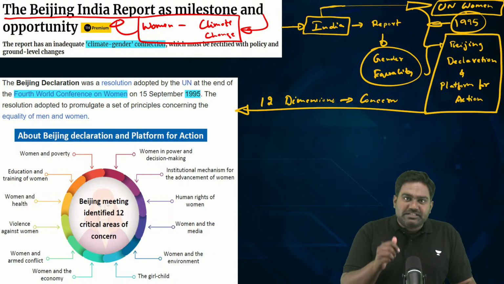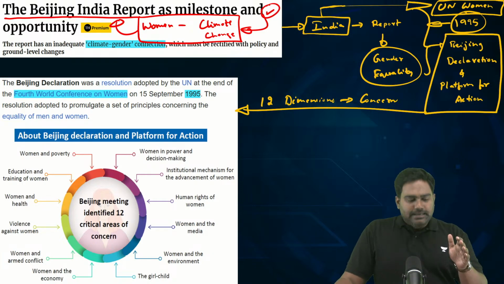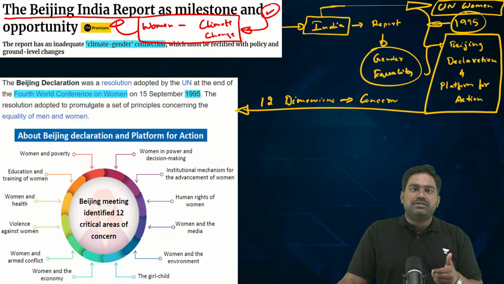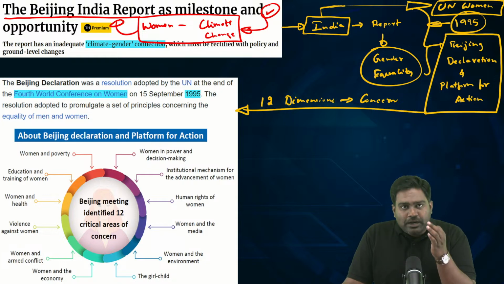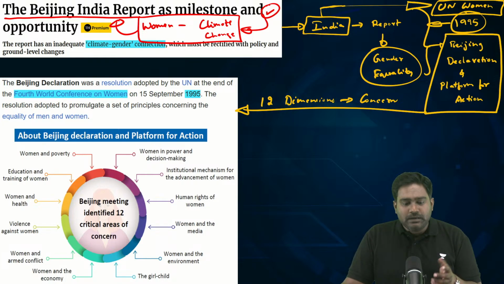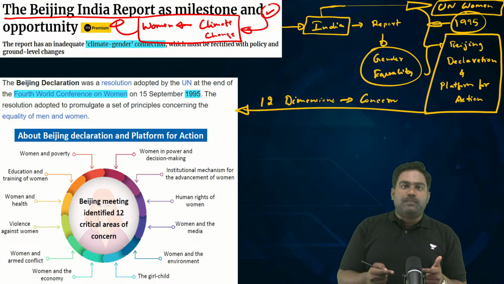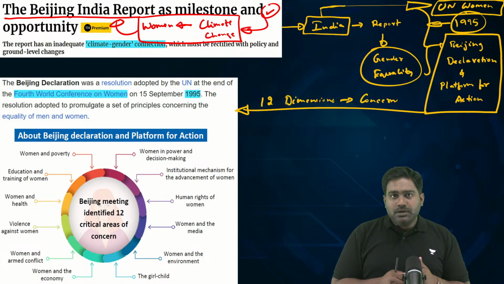Is that clear? I'll repeat this point. The concern being brought out by the writer in this column is that in this report, where India is talking about its achievements in achieving gender equality, in fulfilling the commitments of the Beijing Declaration, there is one shortcoming. What is the shortcoming? We have not included a gendered perspective, a women led perspective, for climate change and climate action. Why is this important?